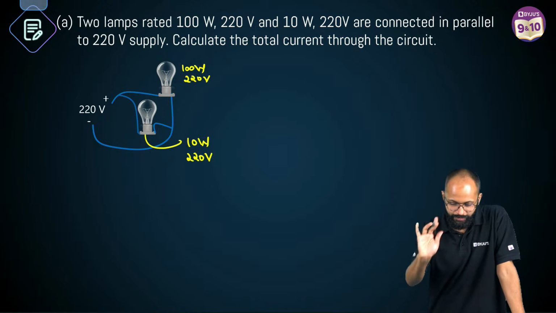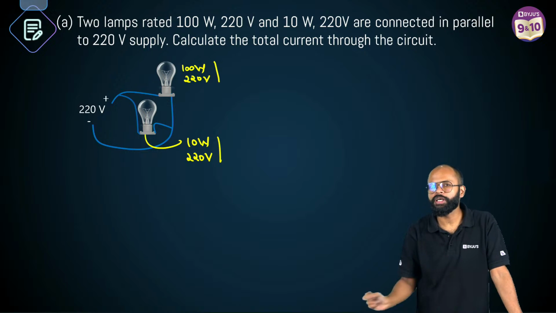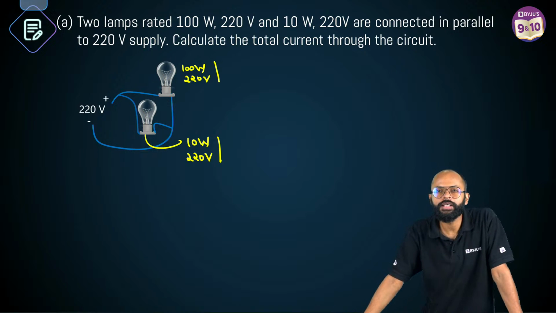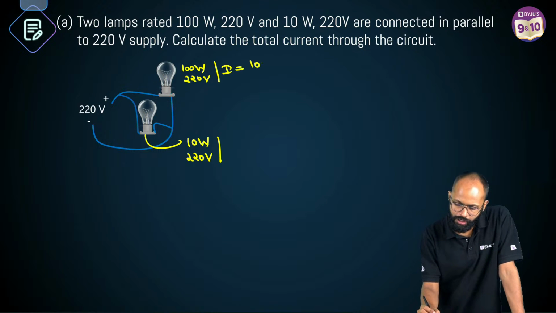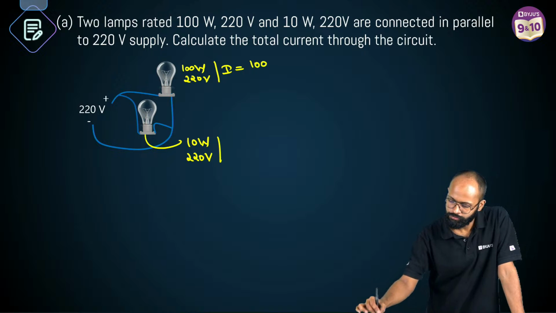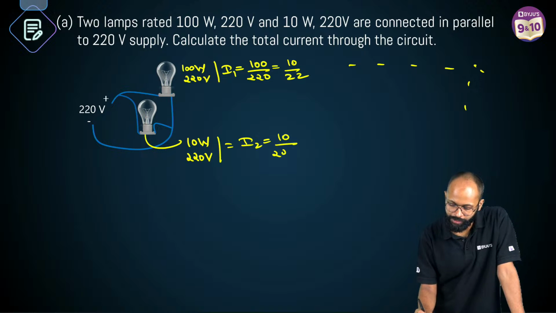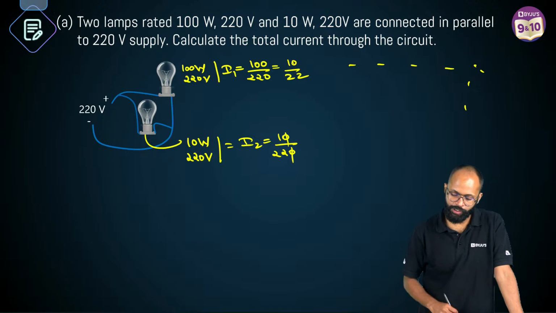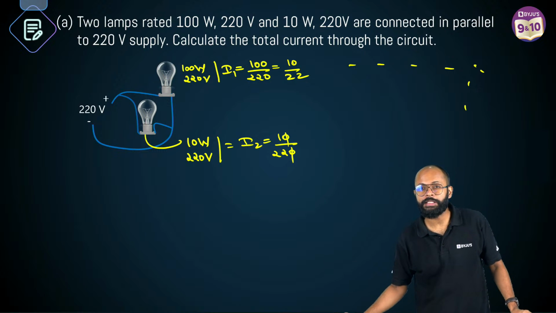So, if you give both these bulbs 220 volt, how much current will they draw? कितना current लेंगे individually? Sir, this will take I is equal to 100 upon 220, means 10 upon 22. This will take how much? This is I1, this is I2. Sir, 10 upon 220, means 1 upon 22. These two currents are in two branches of a parallel circuit.